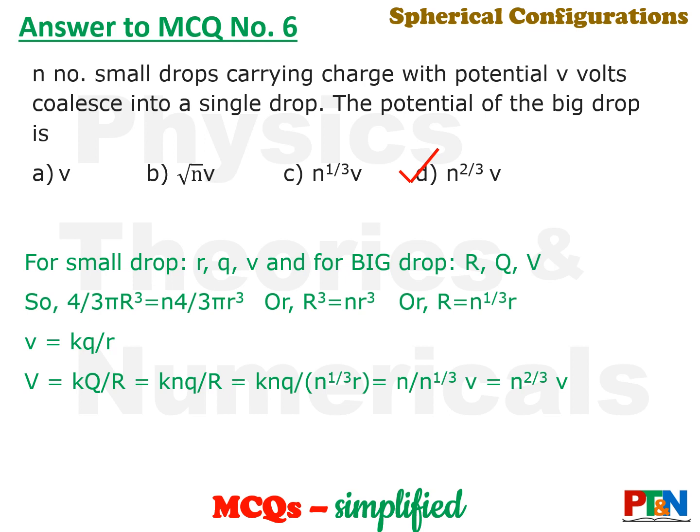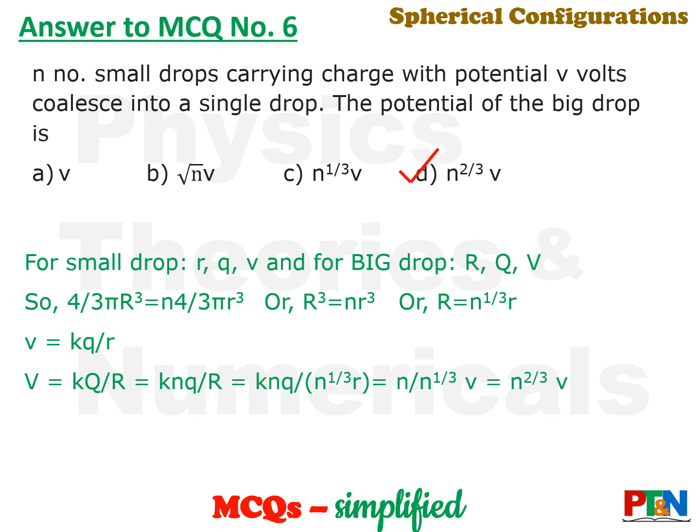See, you will get many such numericals with small drops coalescing and making a bigger drop. So this relationship of the radius is important. Then R becomes n to the power 1 by 3 into r. That means if 8 drops coalesce, you get double the radius. If 27 drops coalesce, you will get 3 times the radius. If 64 drops coalesce, you will get 4 times the radius. If 125 drops coalesce, you will get 5 times the radius. All the time you will find the number given is a cube of some number for ease of calculation.